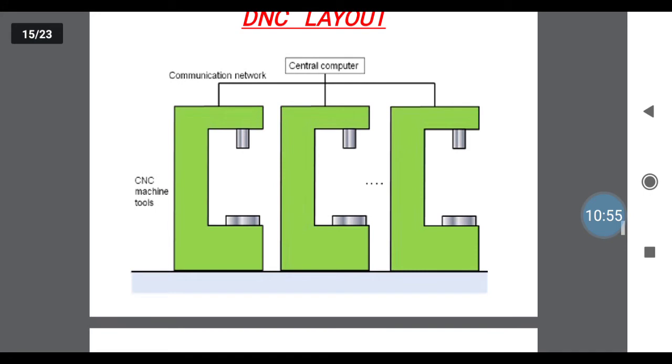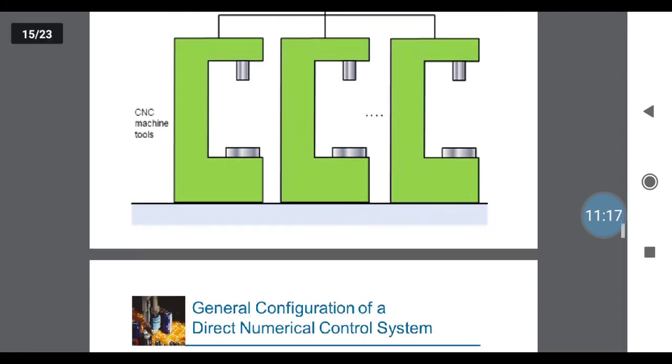Here you can consider one central computer. From that central computer to a communication network. From that communication network we connect a number of mechanical processing parts, that is the mechanical machines. Here we are using CNC machine tools. From the central computer we control a number of mechanical machines. This type of layout is the direct or distributed control. Here we can control directly or distributed.